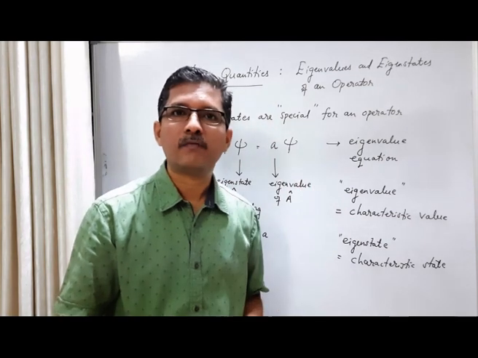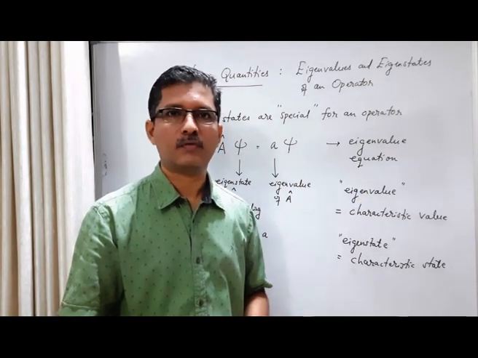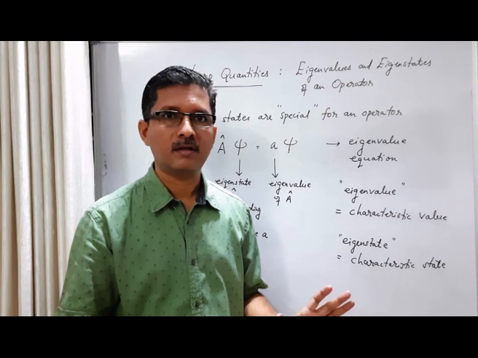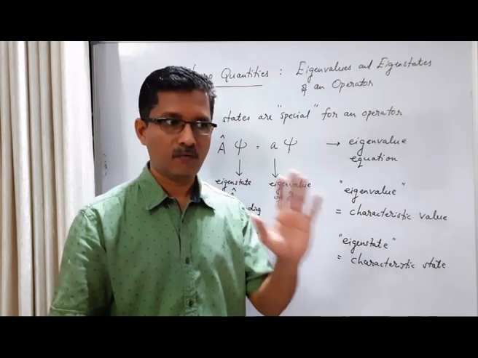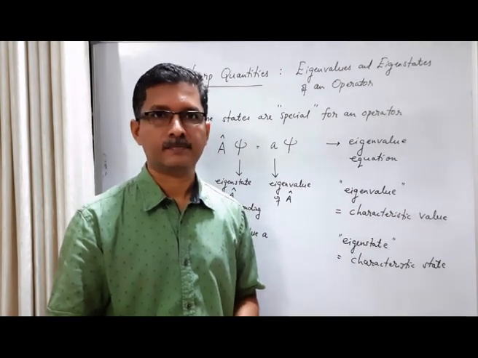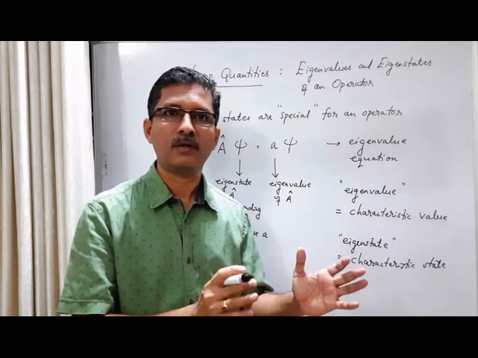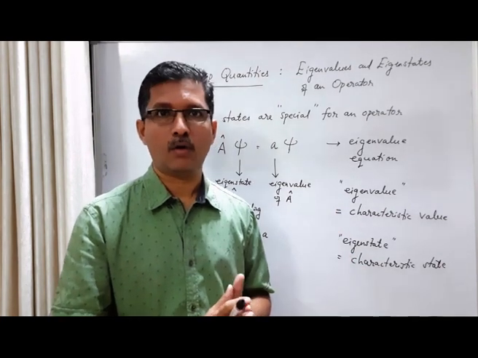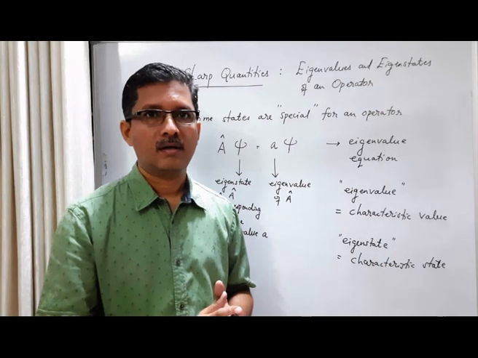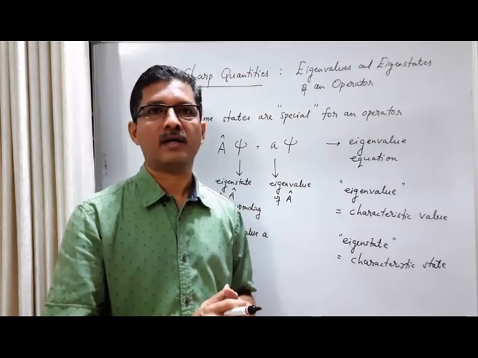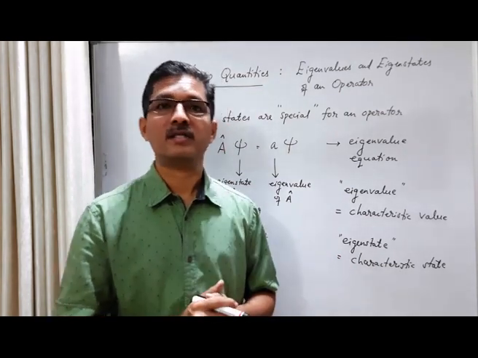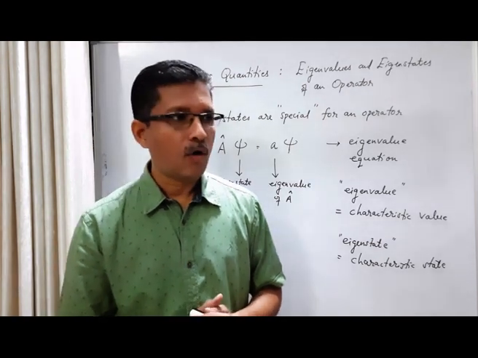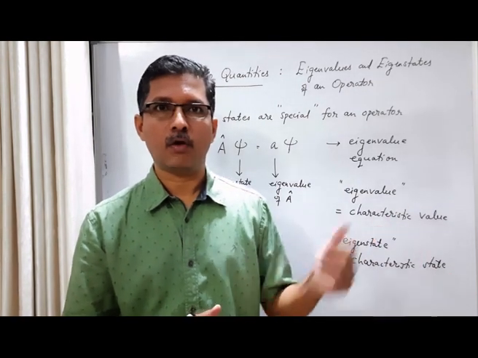This sharp value that we obtain as the result of a measurement is nothing but one eigenvalue of the operator. So what is a sharp value? It is one of the eigenvalues of the operator. There is a connection between sharp value and eigenvalue. When do we get a sharp value? We need not get a sharp value always.